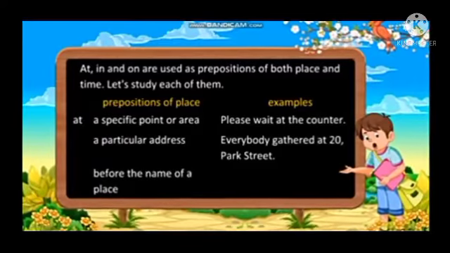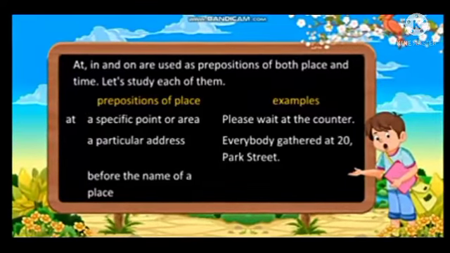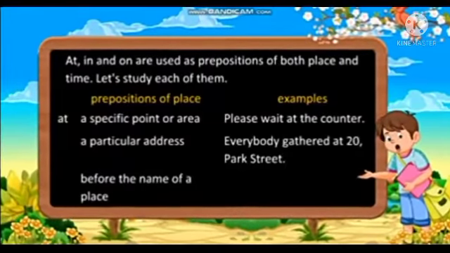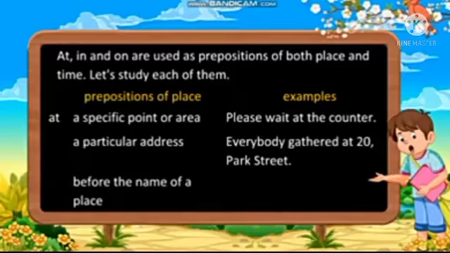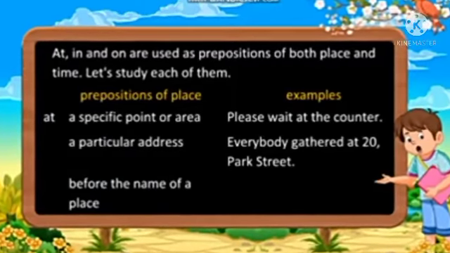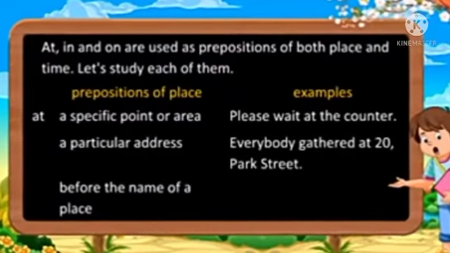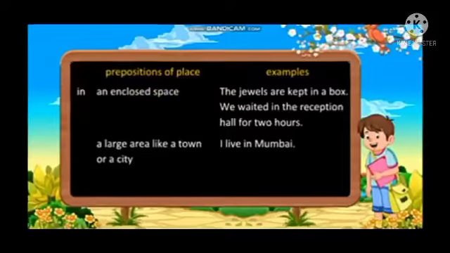At, in and on are used as prepositions of both place and time. Let's study each of them. First is preposition of place. A specific point or area. So example, please wait at the counter. Next, a particular address, like see example, everybody gathered at 20 Park Street, and before the name of a place.